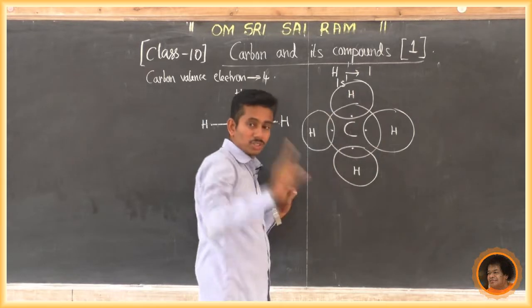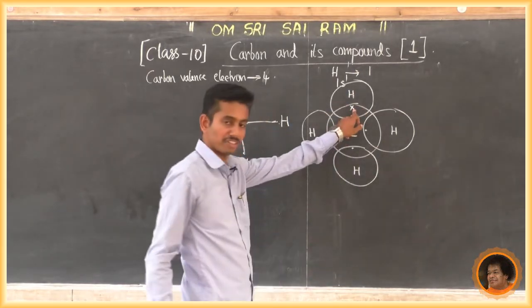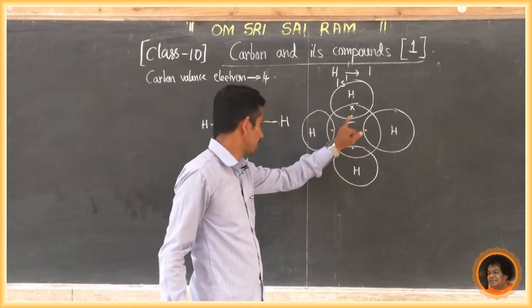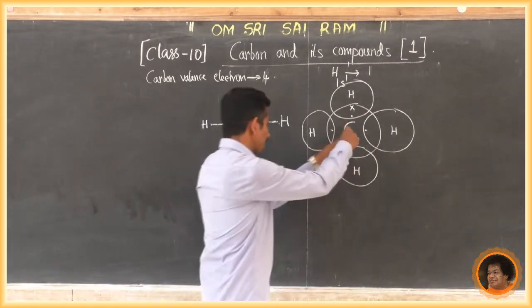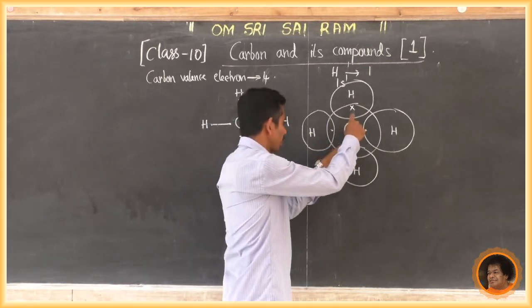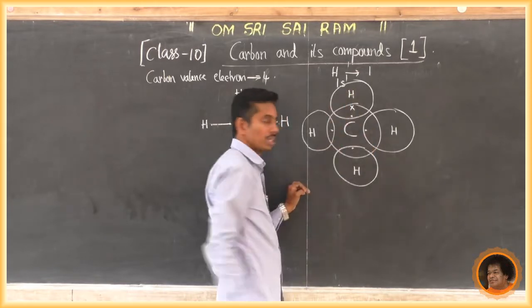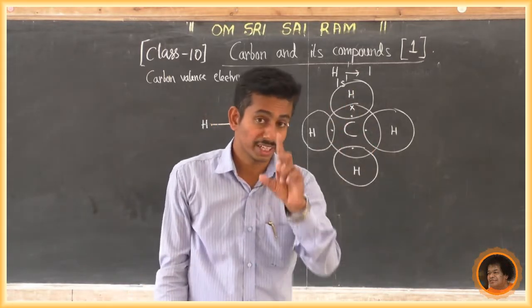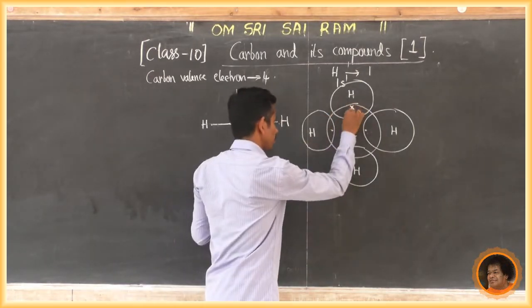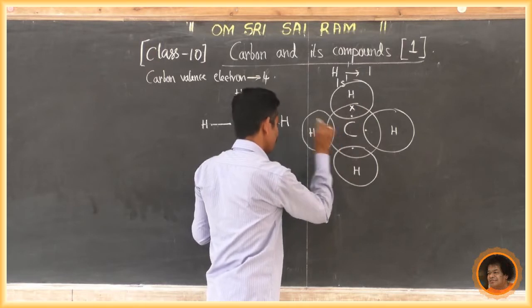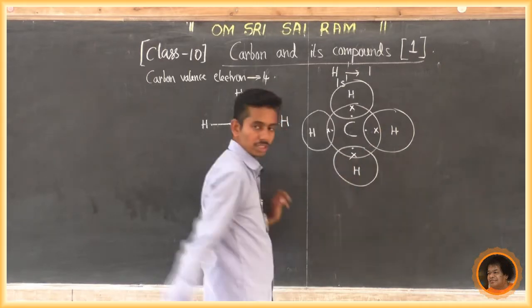Every hydrogen has only one valence electron. Mark it like this: this cross mark refers to the valence electron of hydrogen, and the dot refers to the valence electron of carbon. One carbon has how many valence electrons? 1, 2, 3, 4. Then for hydrogen, what is the total number of valence electrons? Every hydrogen contains only one valence electron. So each hydrogen has one valence electron.